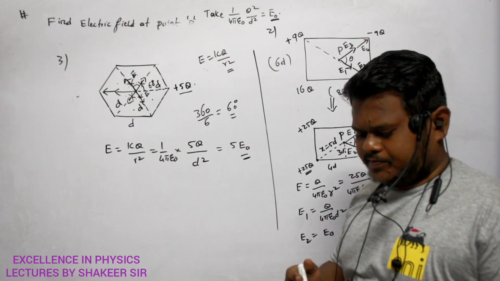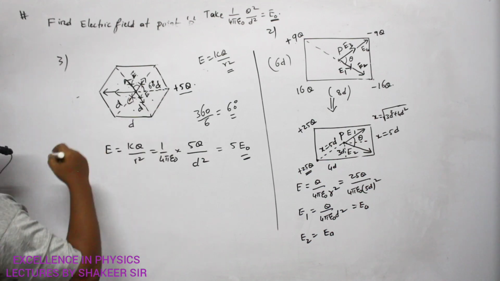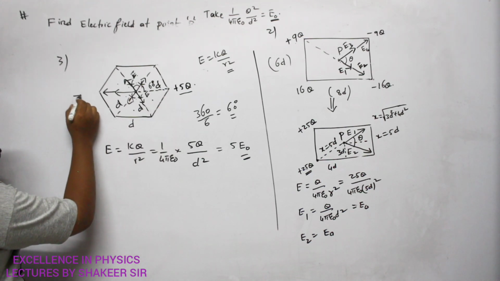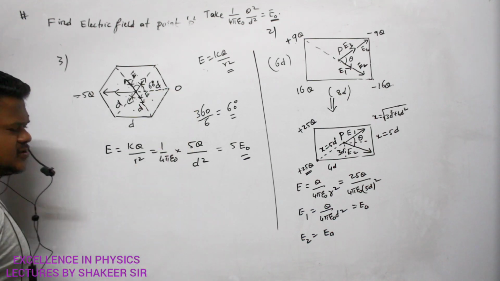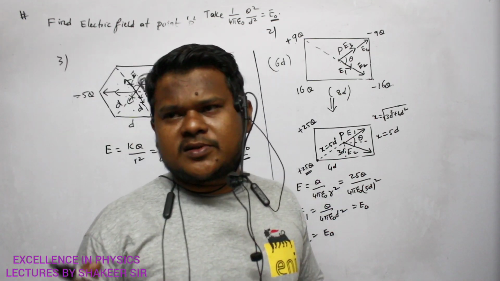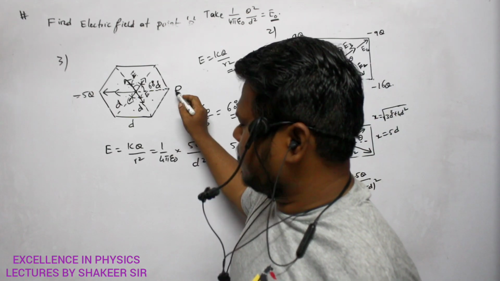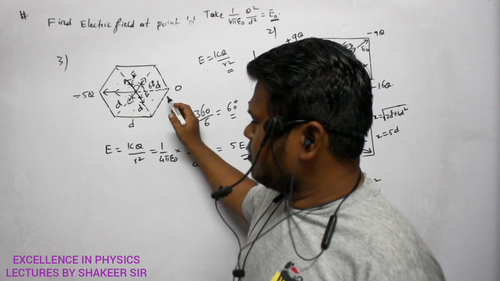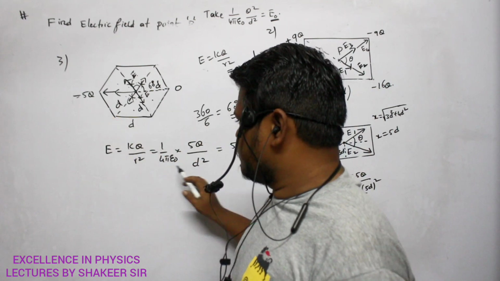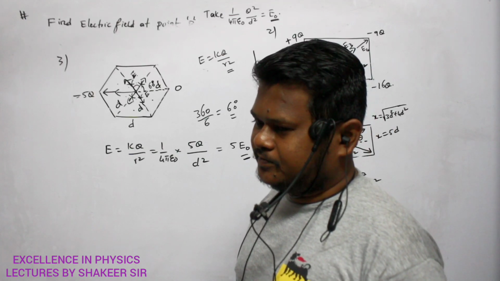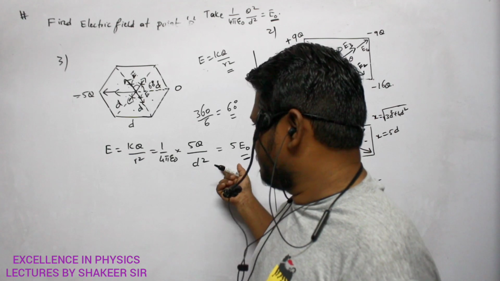Okay? Come on. Make a note of this one. Instead of placing plus 5q here, can I place minus 5q here and here I place 0 charge? Is it possible? Then also will my answer be correct or not? Previously here we have plus 5q, no? So removing this plus 5q, if I place minus 5q here, will the answer remain constant or not? Same. Magnitude value will be same or not?